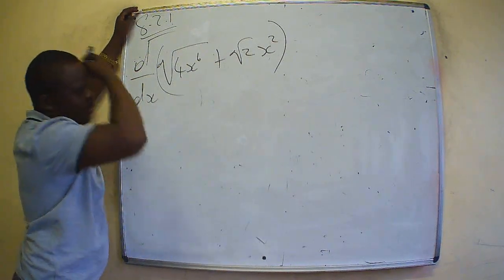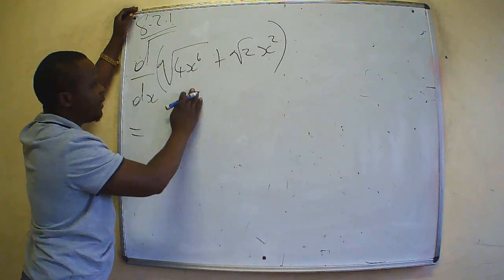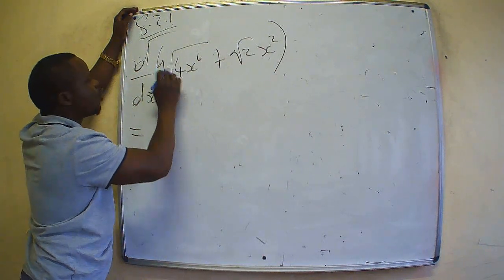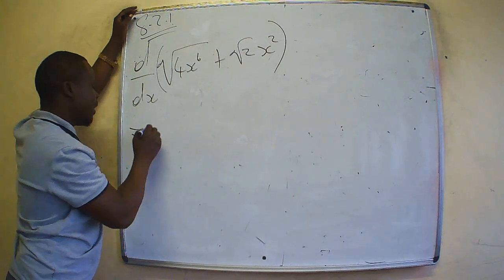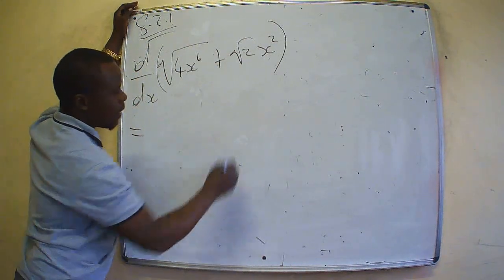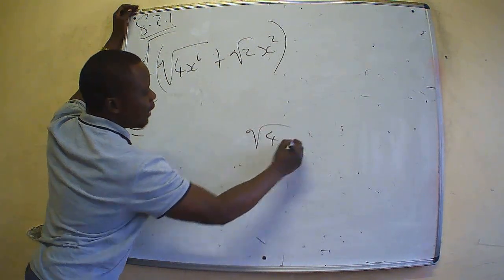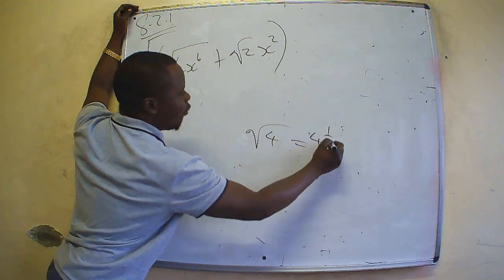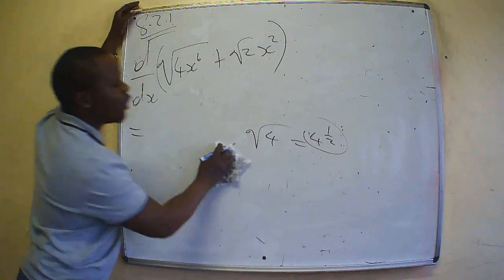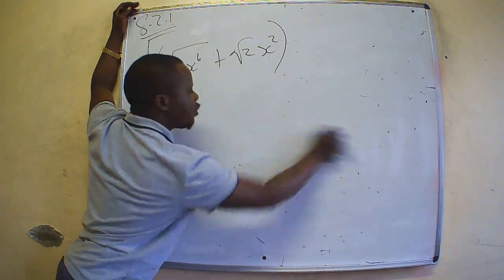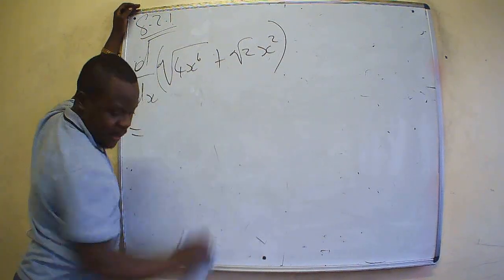Let us simplify. Step number 1 is to simplify before we find the derivative. How do we simplify? Turn the square root to be an exponent of a fraction. This way, I'm sure we know that square root of 4 is the same as 4 to the power of half. There's no difference here. It's the same thing. So we're turning a square root to become an exponent of half. Let us do that.